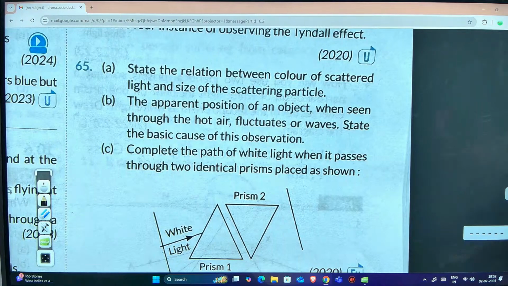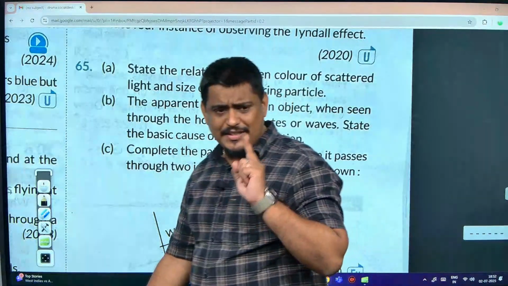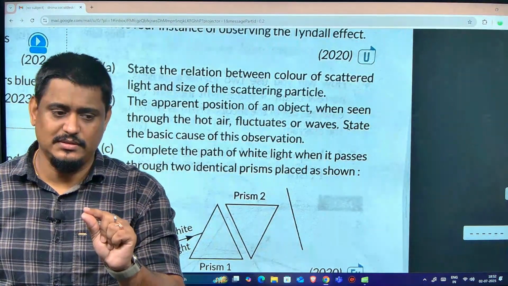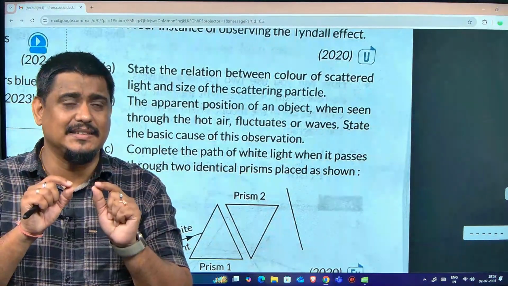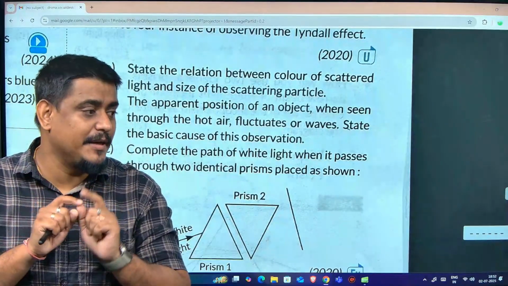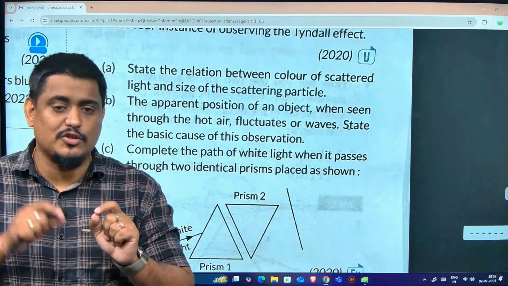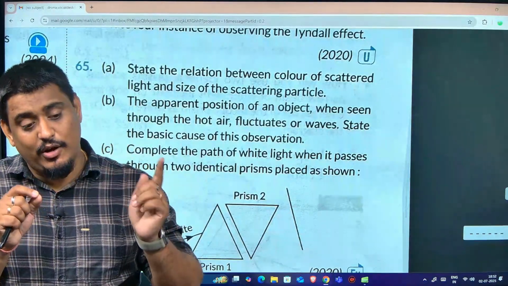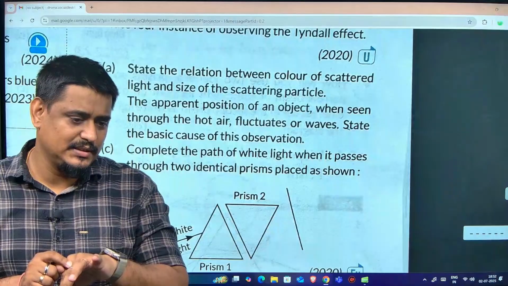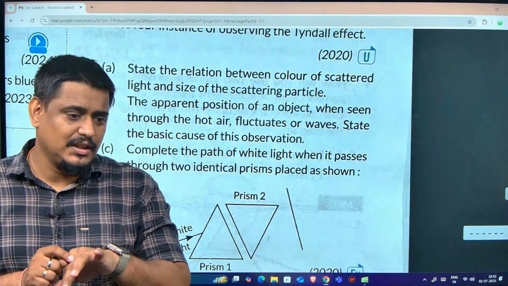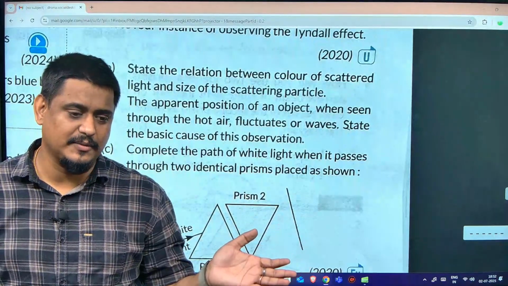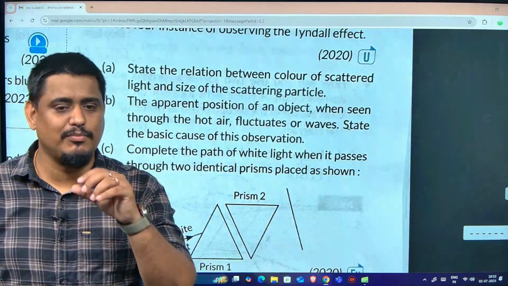Yes, I'll tell you one thing. Please pay attention. Always remember that the wavelength of light and particle size are proportional. It means a smaller particle, if hit by light of lower wavelength, will scatter more. Which color will it scatter? Lower wavelength means violet, indigo, blue.